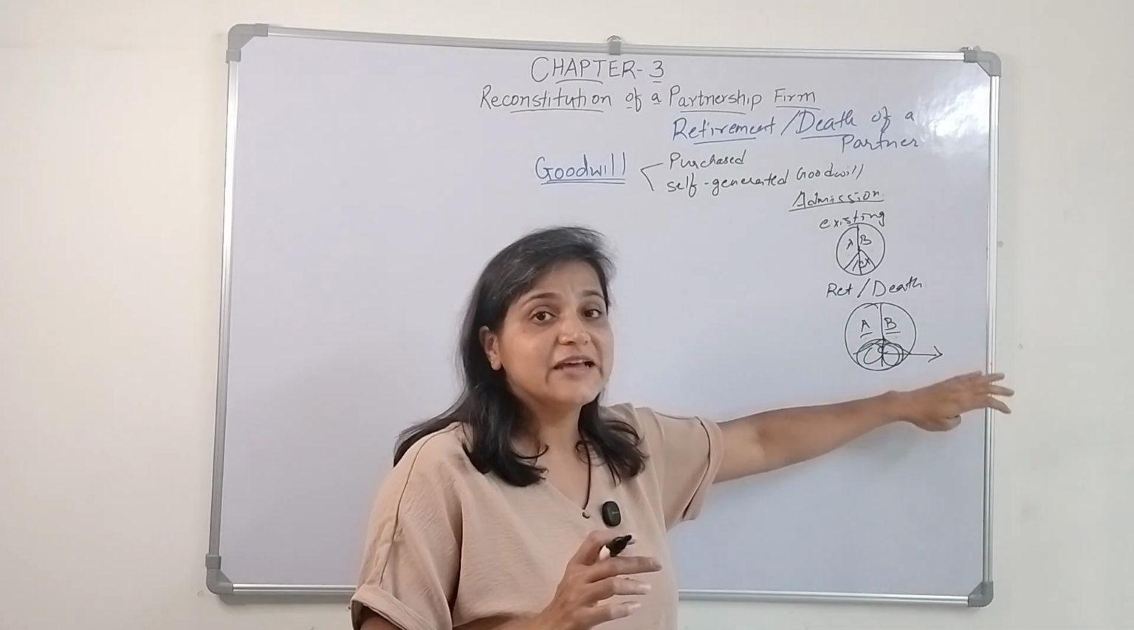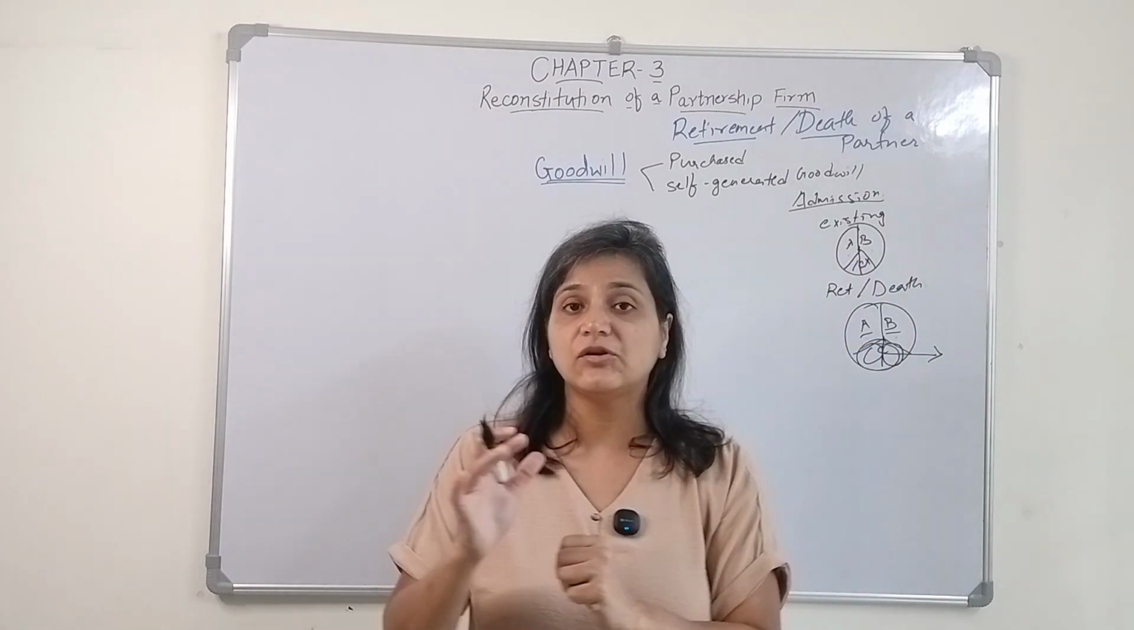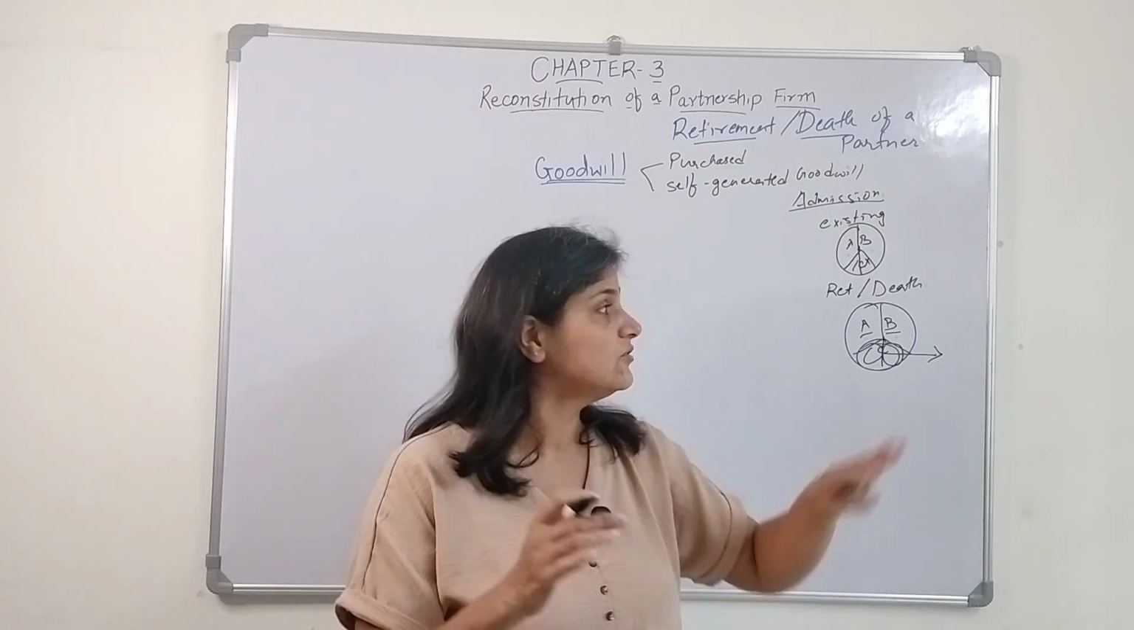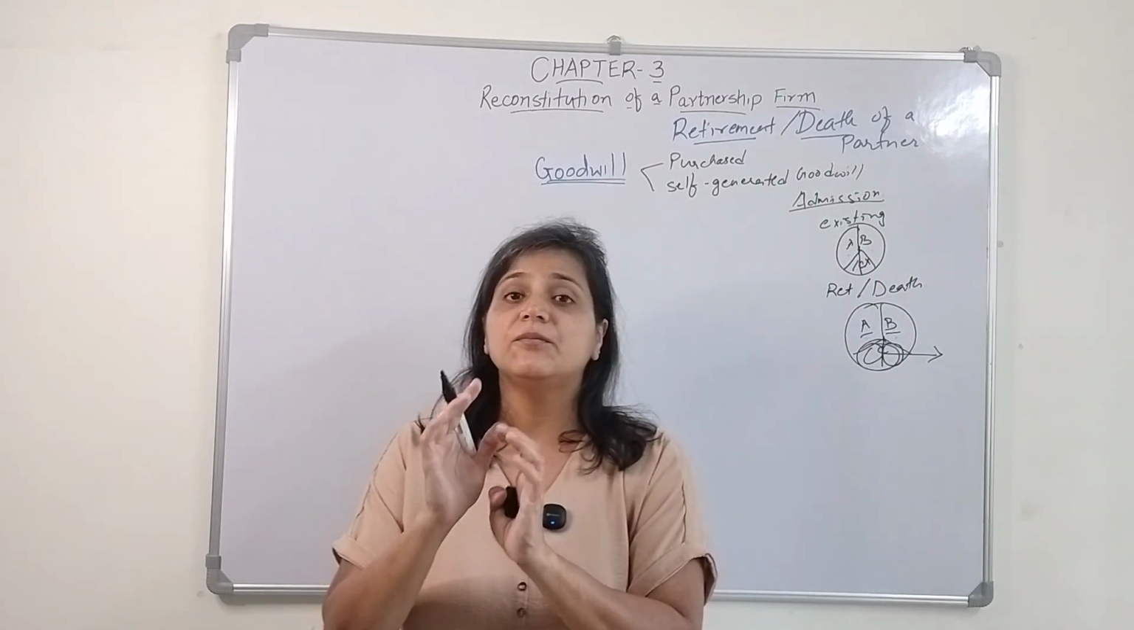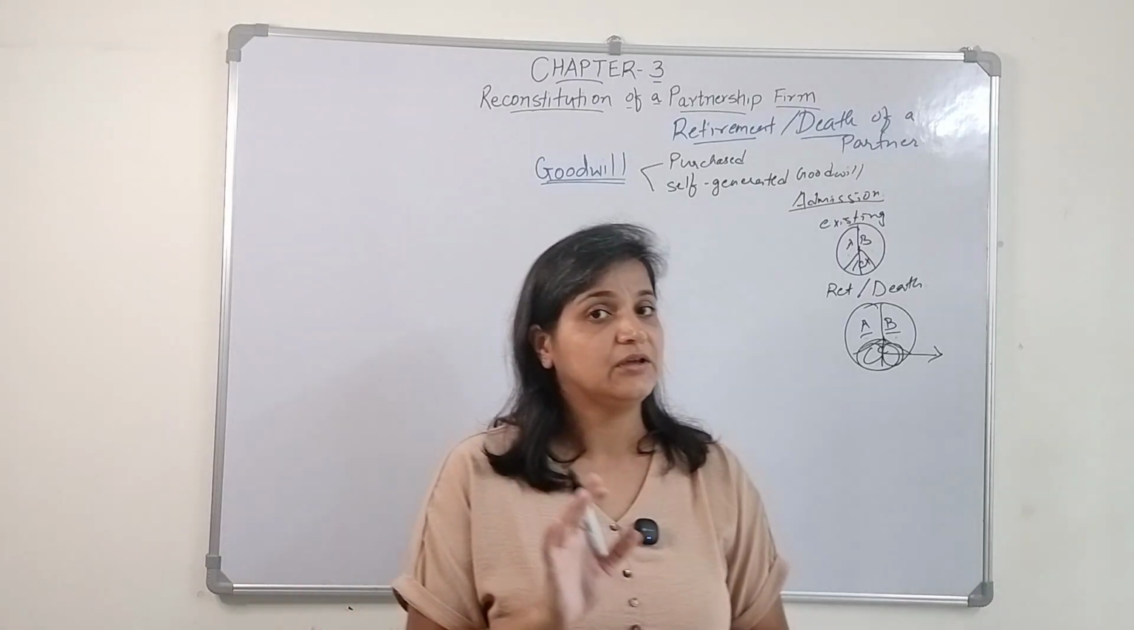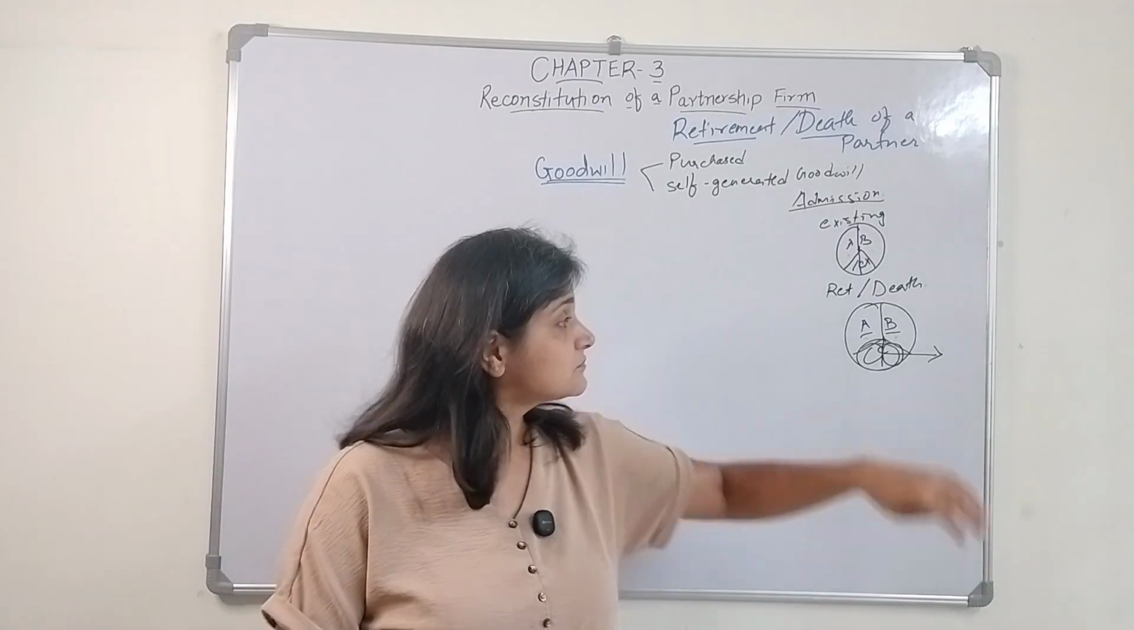Or if C dies, then it is given to C's legal representatives. A and B are going to share the premium of goodwill in their gaining ratio, right?